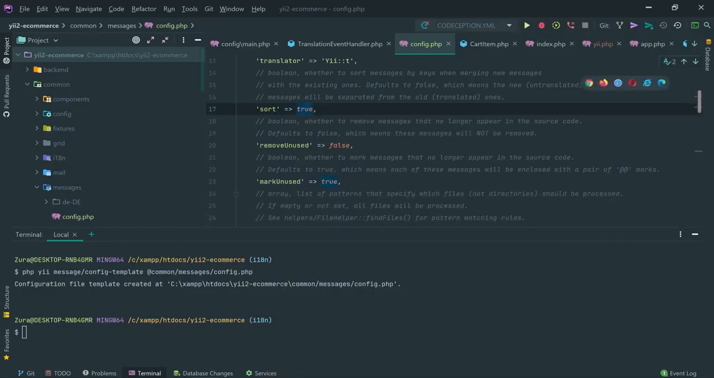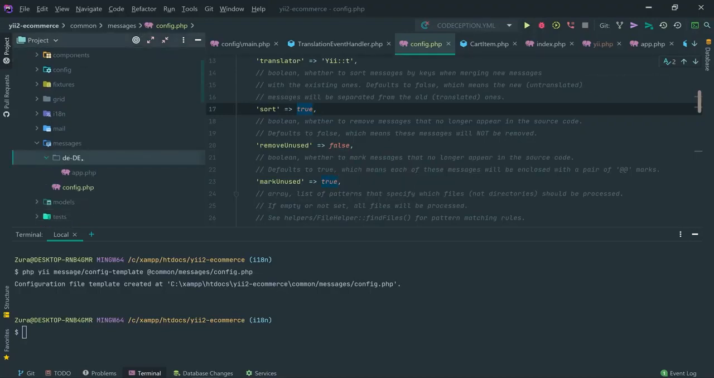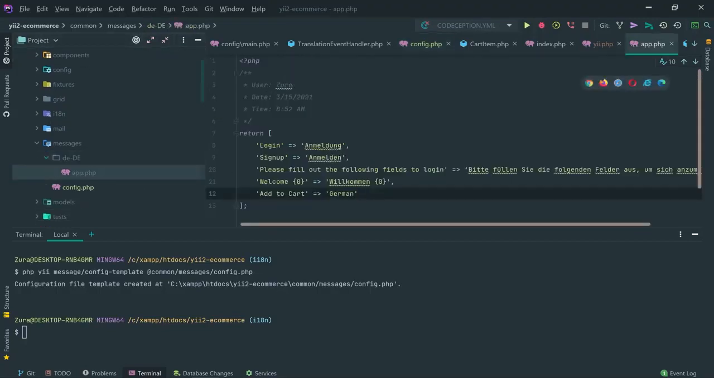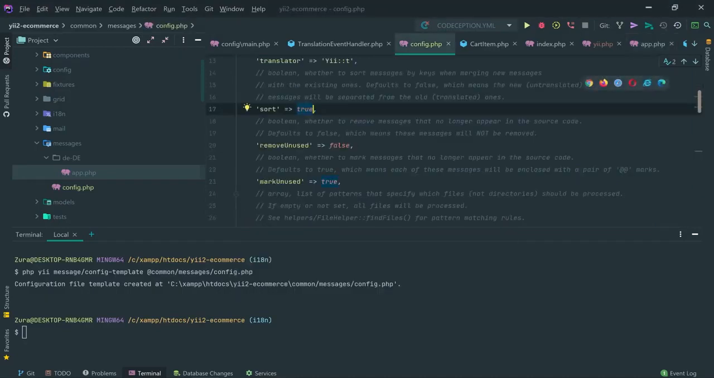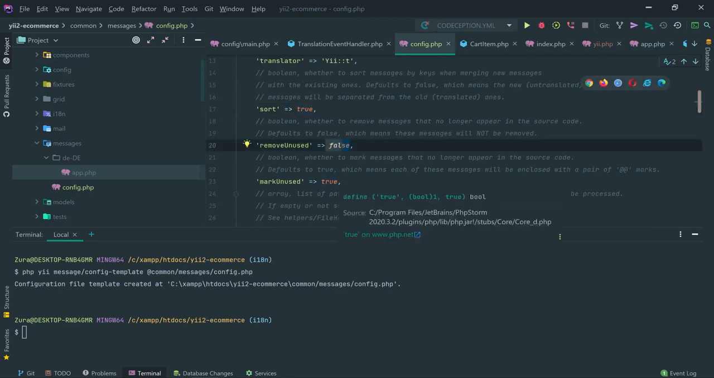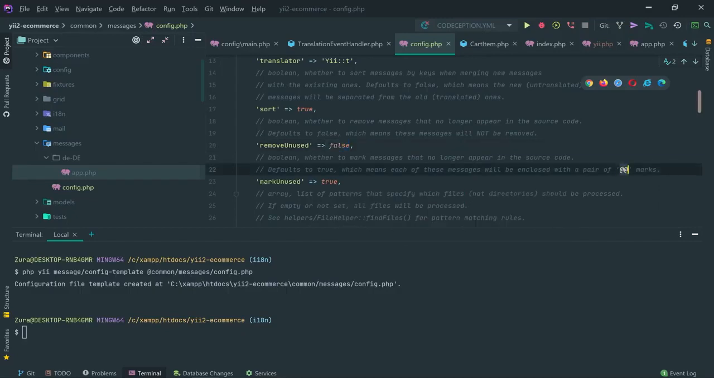Remove unused, that's a good thing. Sometimes we already have messages written right here in the app PHP, and let's say that we don't have the login text inside the application anymore. It will have a look right here and remove this login from here so that we don't have unnecessary translations in the file. But in this case we set this to false. Mark unused will mark the unused messages with these double @ symbols. Wrap it and close it.